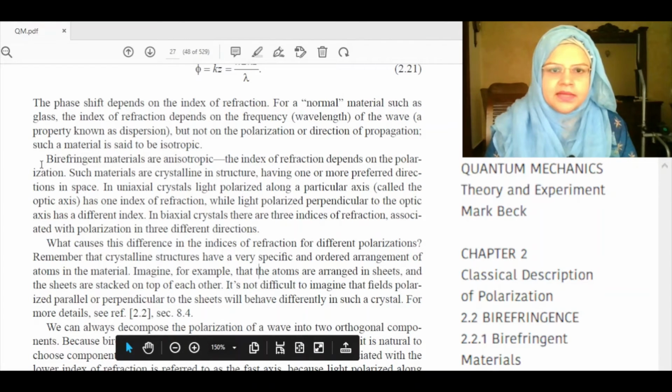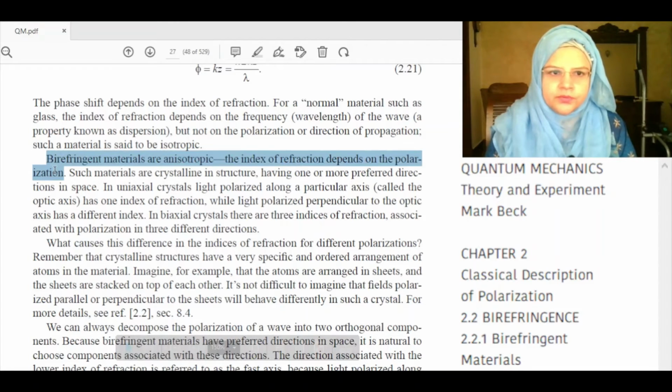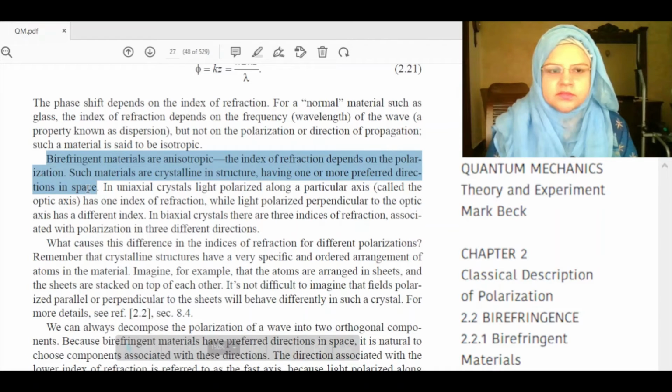Birefringent materials are anisotropic. The index of refraction depends on the polarization. Such materials are crystalline in structure, having one or more preferred direction in space. In uniaxial crystals, light polarized along a particular axis called optic axis has one index of refraction, while light polarized perpendicular to the optic axis has a different index. In biaxial crystal, there are three indices of refractions associated with polarization in three different directions.